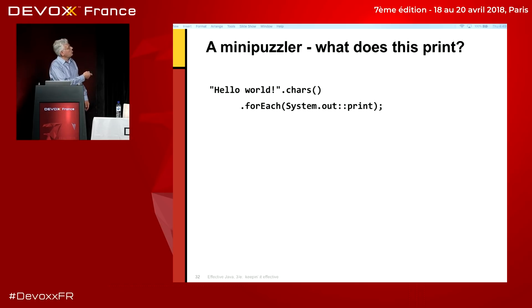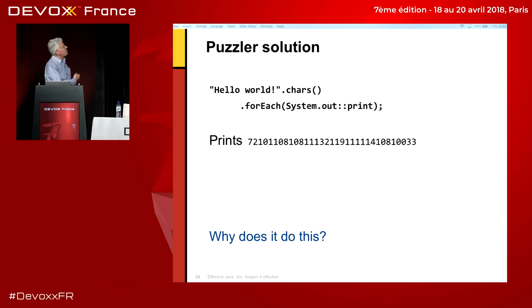The string hello world we call .chars, which gives you a stream of the characters in the string. And then for each of the characters, we call system.out print on the character. So what does it print? Yell out the answer. Wow. So you all got it. You're experienced. It prints exactly this garbage.